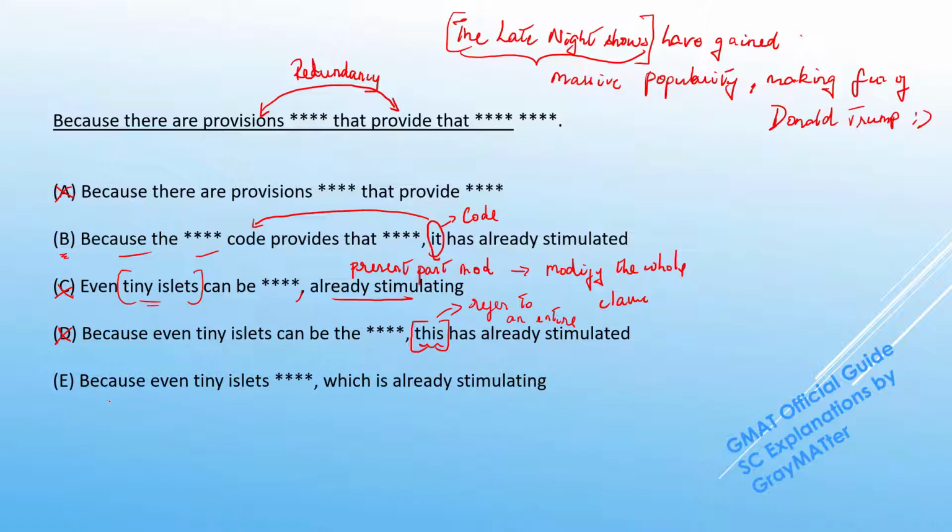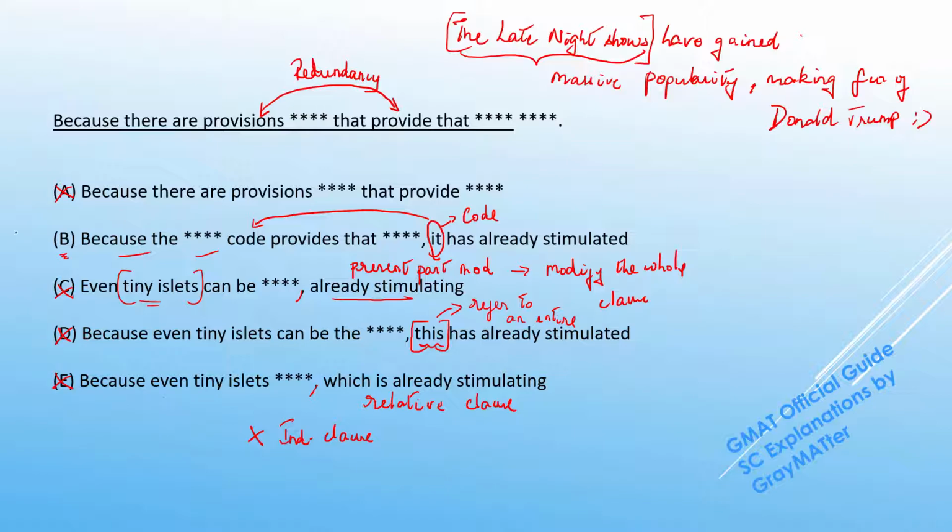D goes off. And in E, we can notice that it once again starts off with this dependent clause, because even tiny islets can be the basis. And this dependent clause is followed by a relative clause which is "already stimulating." So what we can notice here is that there is no independent clause present in this sentence, and for any sentence to be a proper sentence, there has to be at least one independent clause in it. Remember that an independent clause is a clause that can make a sentence on its own. And if it's missing in a sentence, we're dealing with incomplete construction.